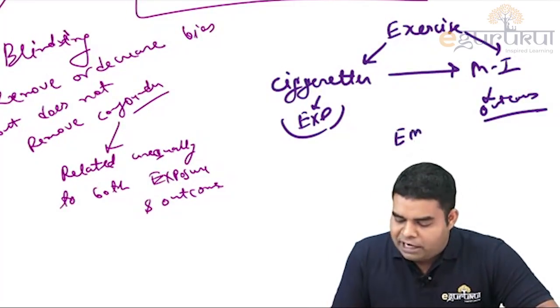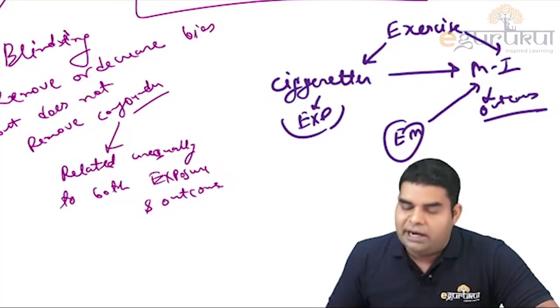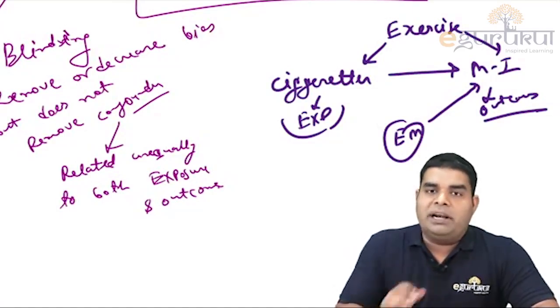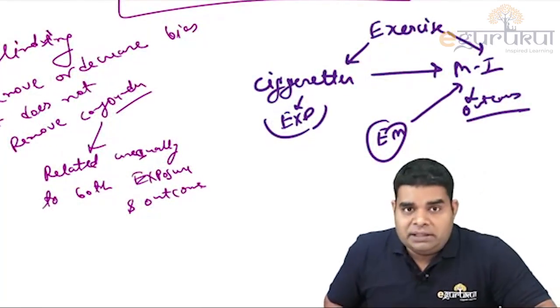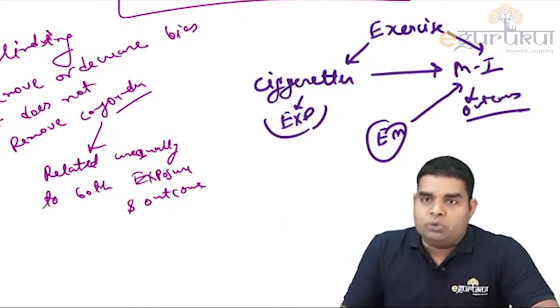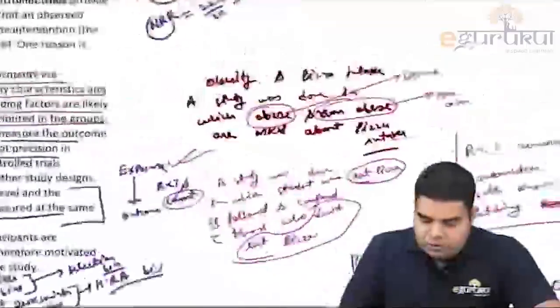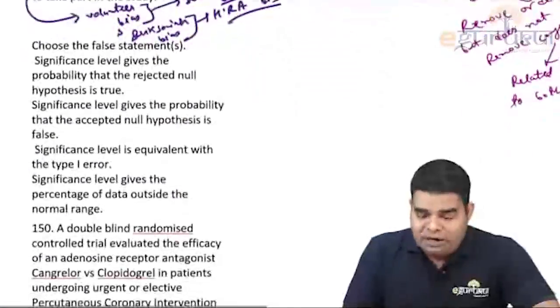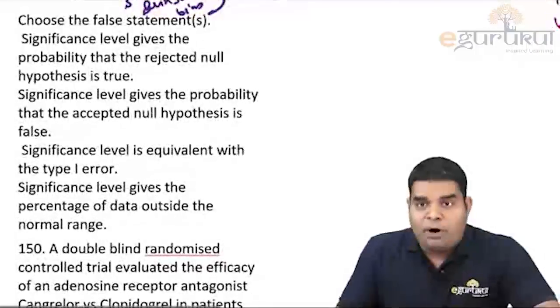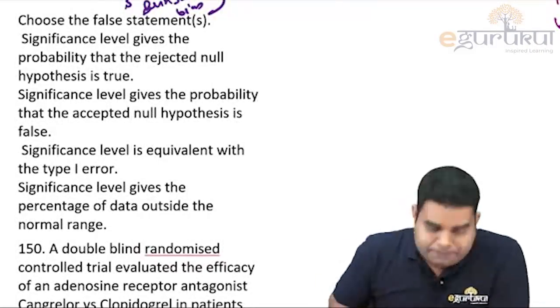And I hope you remember an effect modifier is one which is only related to the outcome, which is not related to the exposure. So remember this point about RCTs: blinding does not remove confounders, blinding only removes bias.